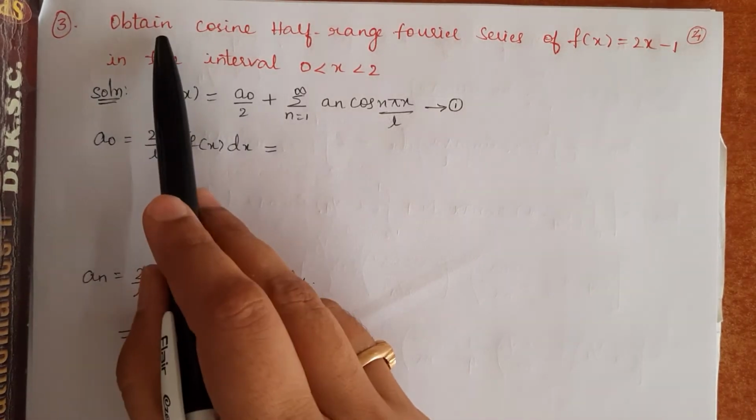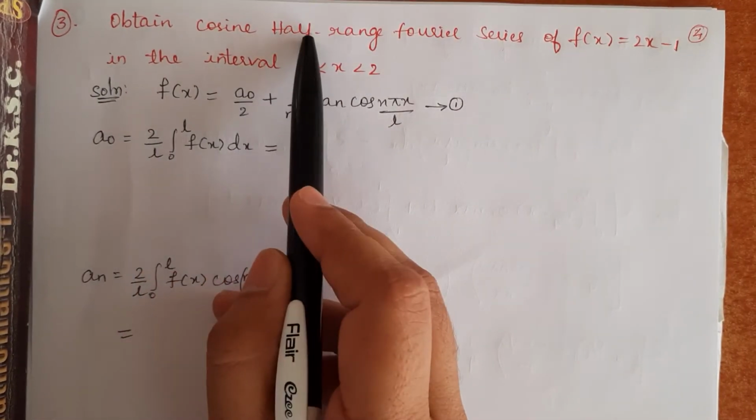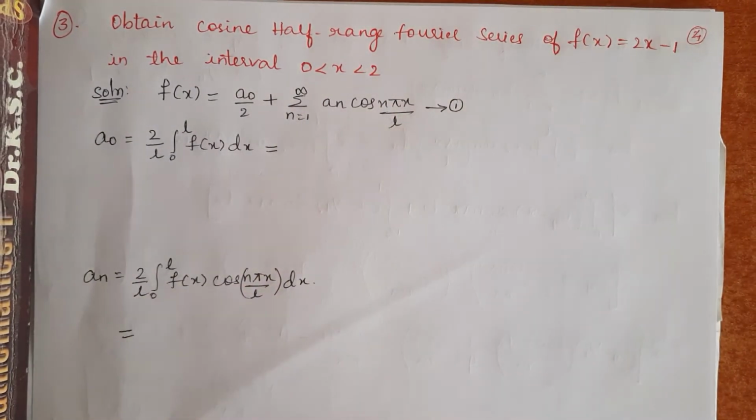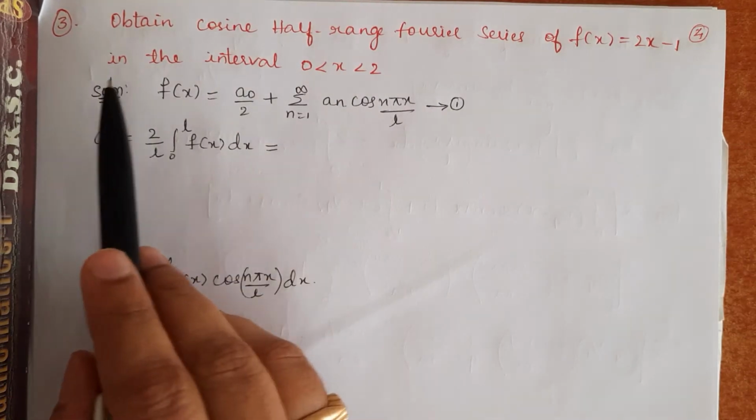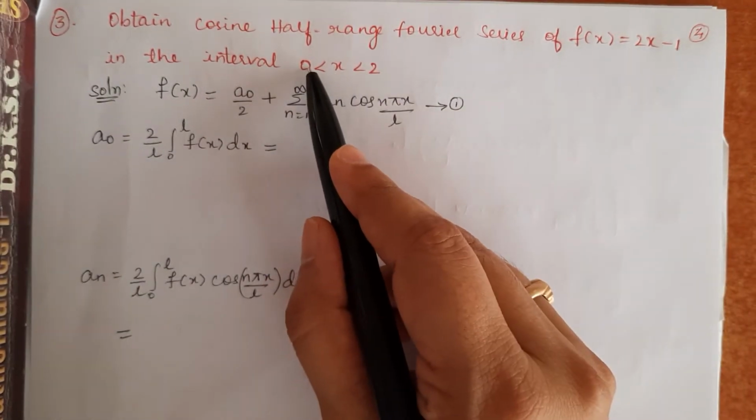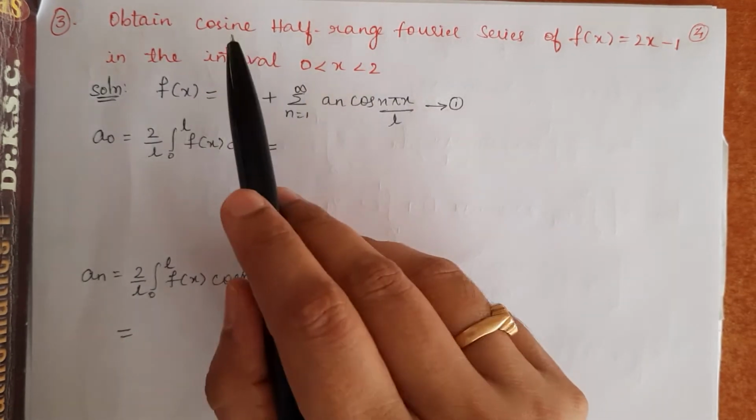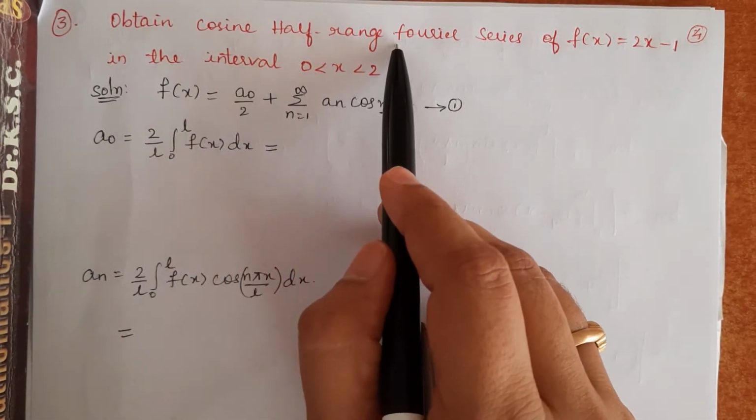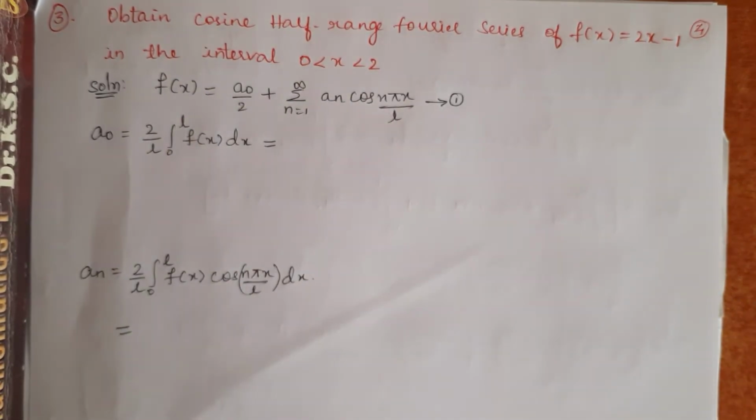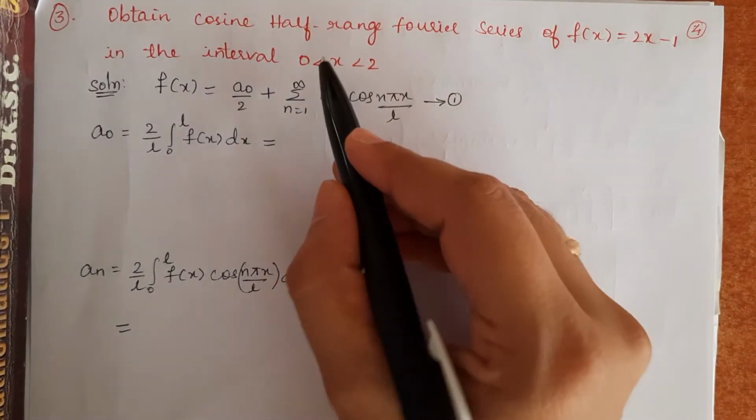So, the next problem is obtain cosine half-range Fourier series for the function f of x equals 2x minus 1 in the interval 0 to 2. So, the interval is between 0 to 2 and we should find out cosine half range Fourier series. So, we should decide the corresponding half range Fourier series formula.